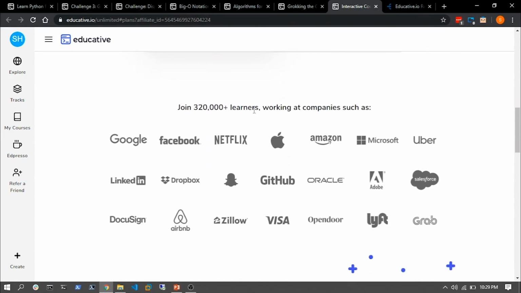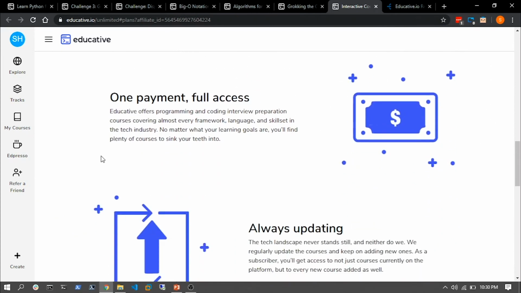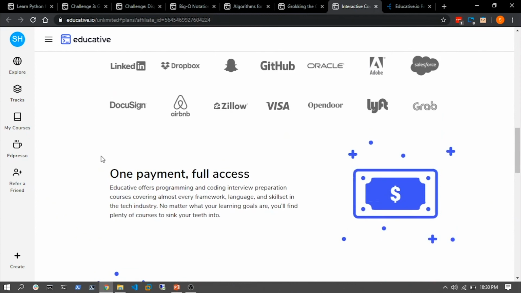You can see that the learners are working and employed at companies like Google, Facebook, Netflix, Amazon, Apple, Microsoft, Uber. These are some of the biggest names in the software development industry. And that is what Educative is all about. So if you ask whether Educative is worth your time, definitely. It is one of the greatest learning platforms on the internet right now, and you can quickly get started on it. Just pay once, and you can easily use the platform for a month or a year, depending on what type of subscription you have.